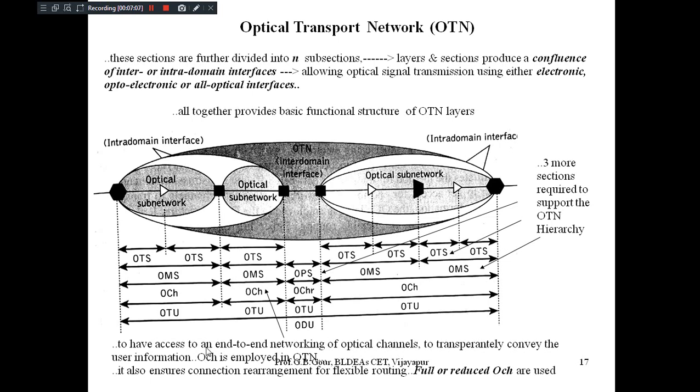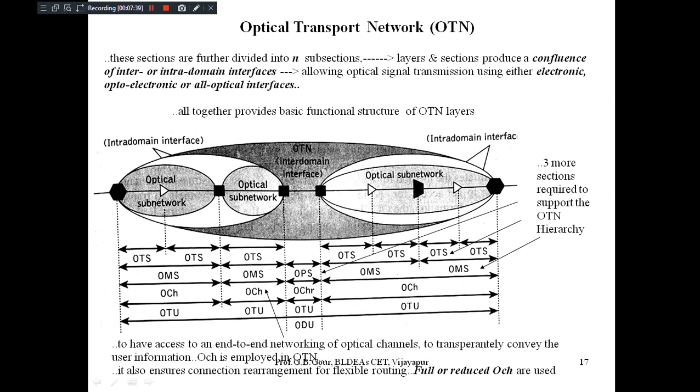It is the main responsible media to provide end-to-end networking of optical channels with transparent transmission of user information. That is the responsibility of the OCH used in this OTN structure. It also ensures connection rearrangement for flexible routing. Full or reduced OCH are used. Okay, OCHR means reduced, OCH means only full.